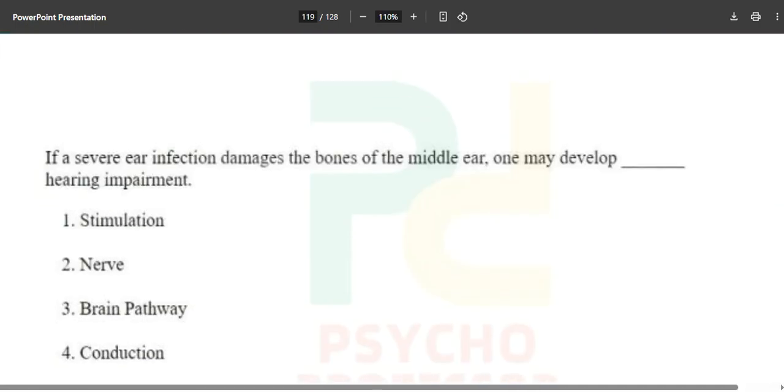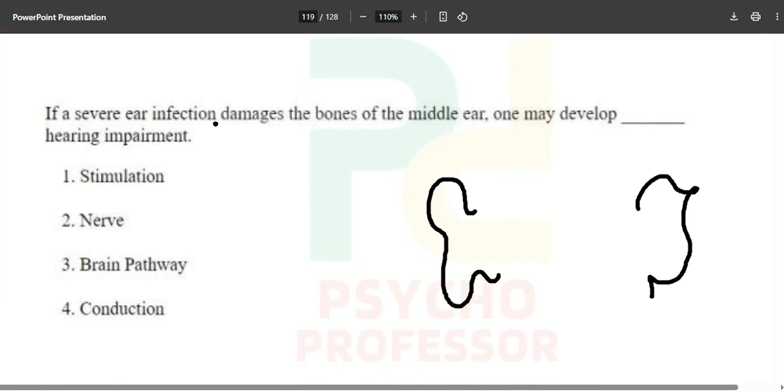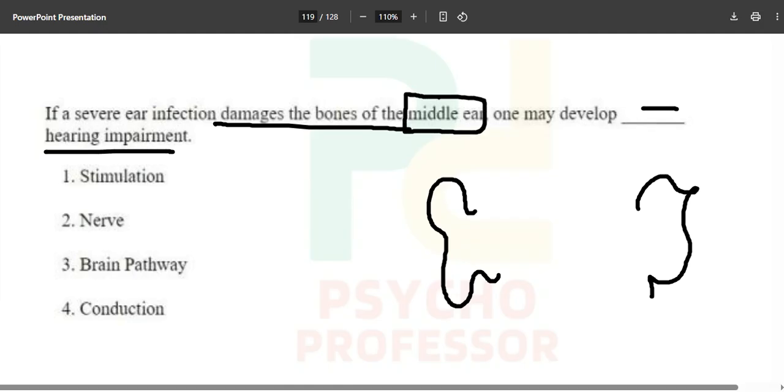Let's start. First of all, this question says that if a severe ear infection, first of all we will draw the ear. This is our ear, 2 ears, damages the bones of the middle ear, one may develop dash hearing impairment. Okay, so now you know the meaning of hearing. Hearing means to listen. What does impairment mean? Impairment means to have some damage or some trouble, like when we are having some impairment with our devices. Sometimes the same thing is happening with your ears.